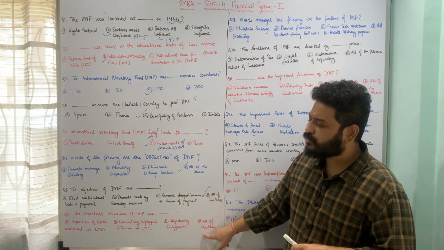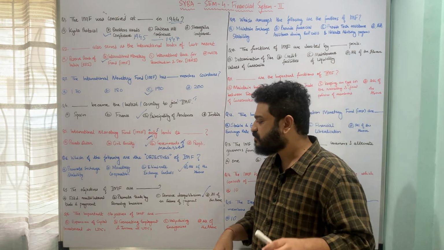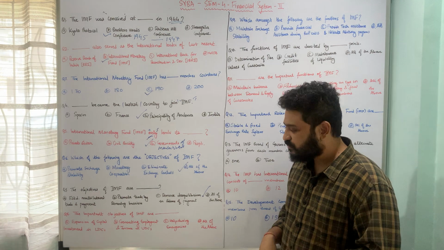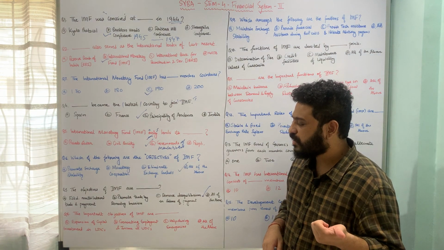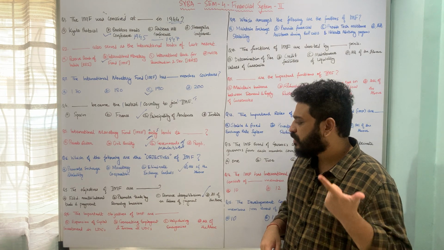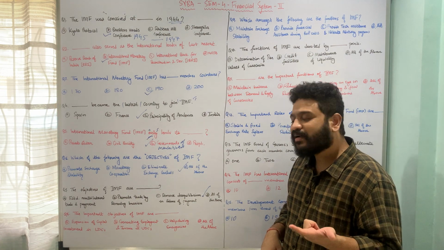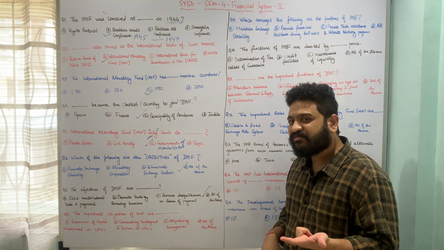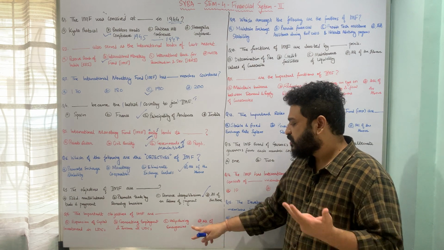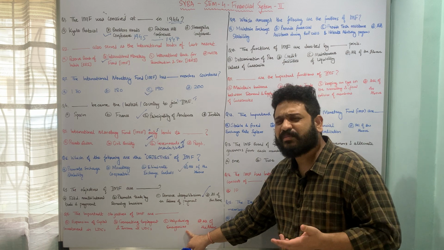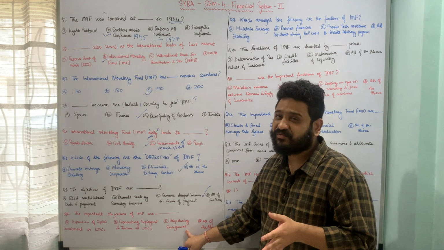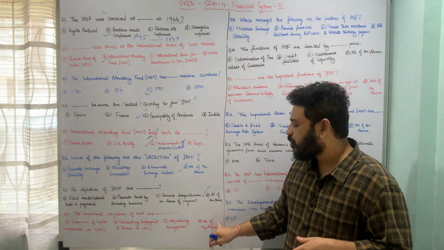Let us now move to the next one, which again talks about the objectives, and the question is: the important objectives of International Monetary Fund are, and the underlying options are: expansion of capital investment in least developed countries, second is generating employment and income in underdeveloped countries or least developed countries or developing countries, C is help during emergencies, any emergency, but specifically with respect to financial emergencies, and all of the above.